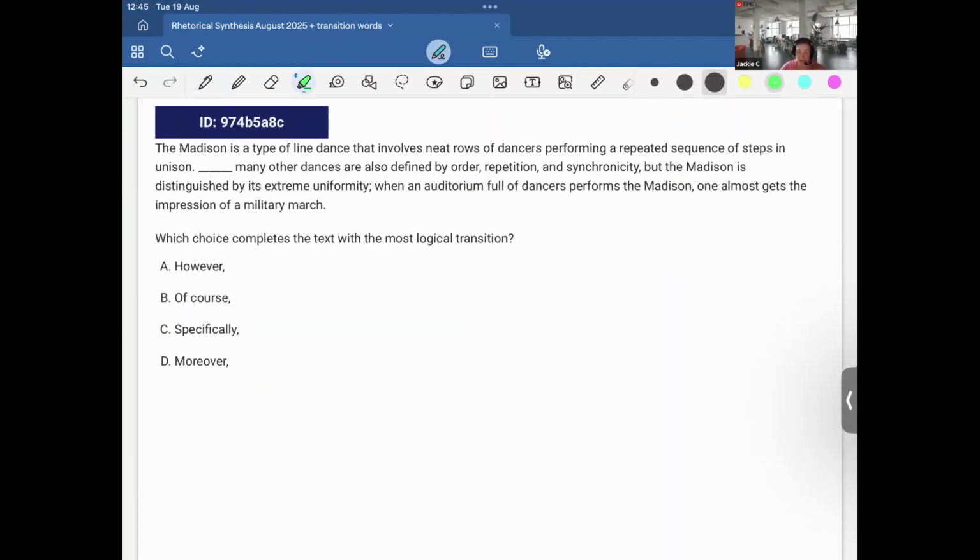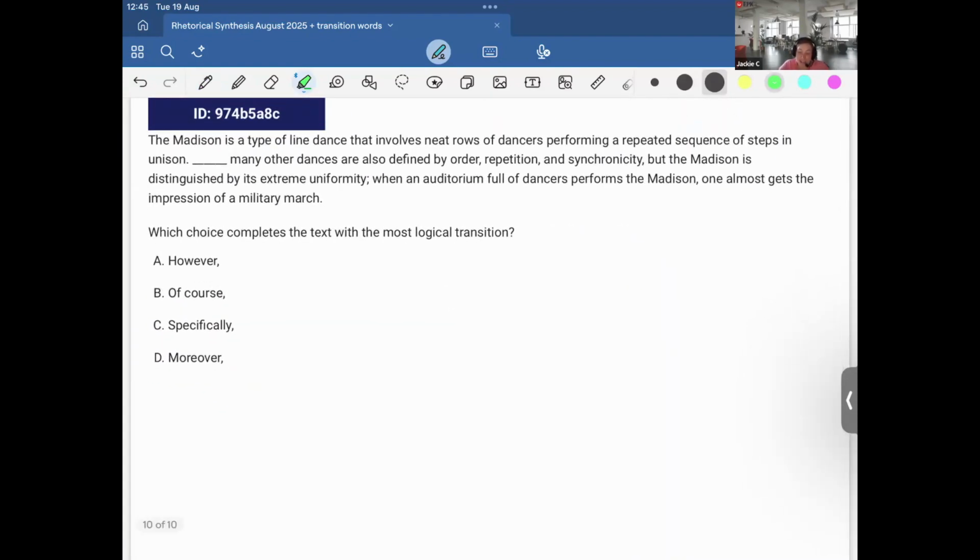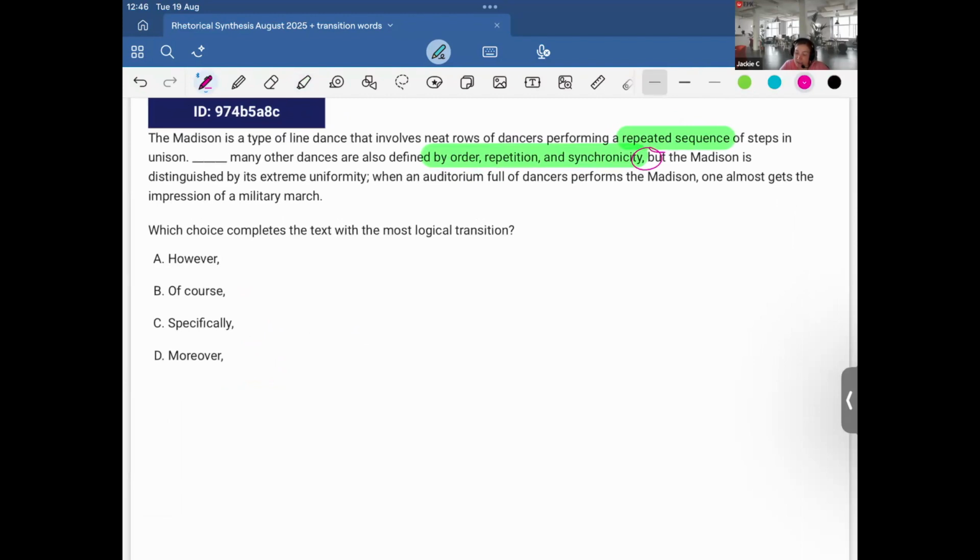Okay, final one. The Madison is a type of line dance that involves neat rows of dancers performing a repeated sequence of steps in unison. Many other dances are also defined by order, repetition, and synchronicity. But the Madison is distinguished by its extreme uniformity. When an auditorium full of dancers performs the Madison, one almost gets the impression of a military march. Okay.